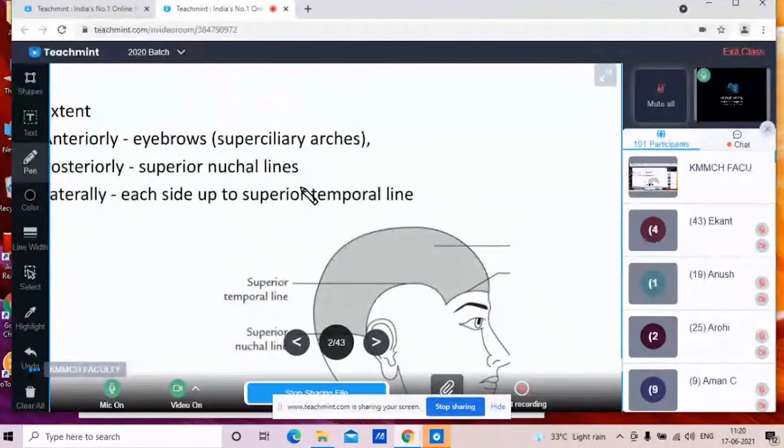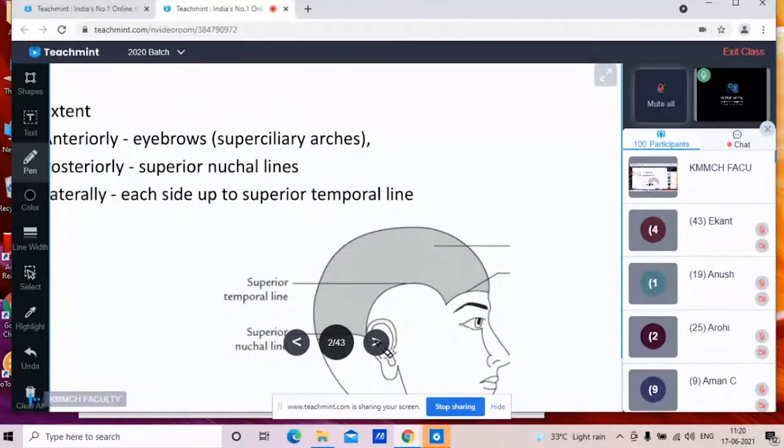Laterally, again, there are the temporal lines. So that is called the superior temporal lines. So anteriorly, there is the superciliary arch. Posteriorly, there is the superior nuchal line. And laterally, there is the superior temporal line. So this is the extent of the scalp.